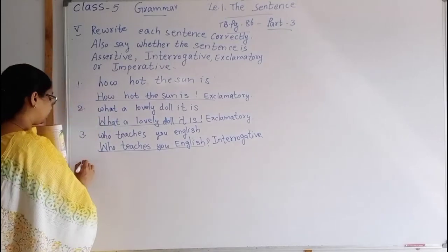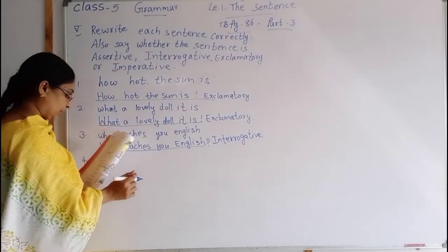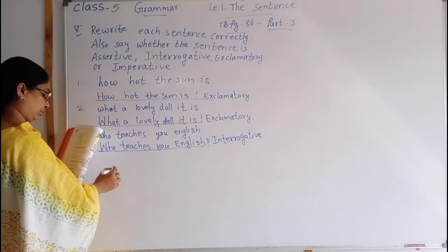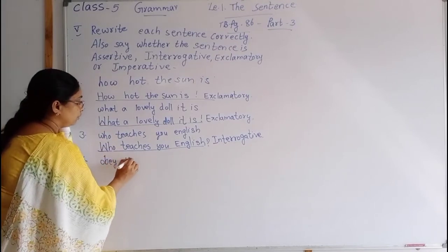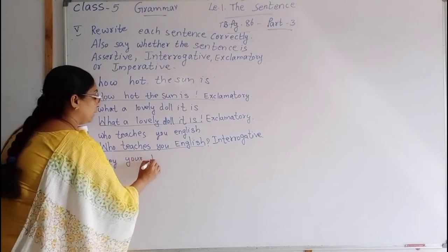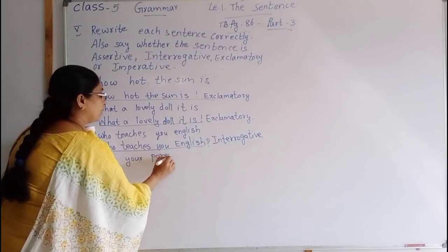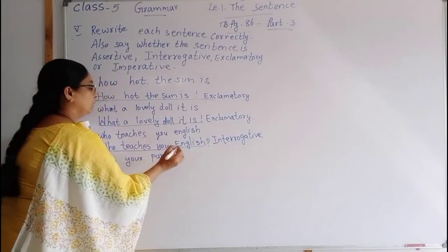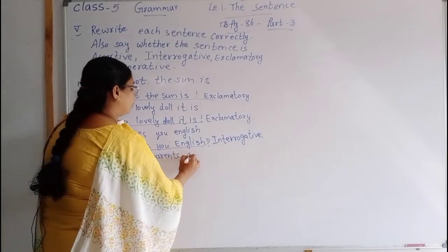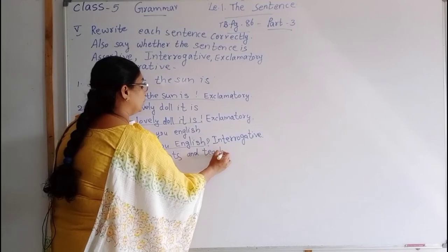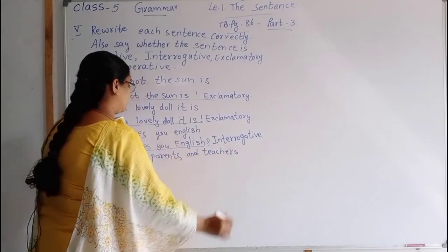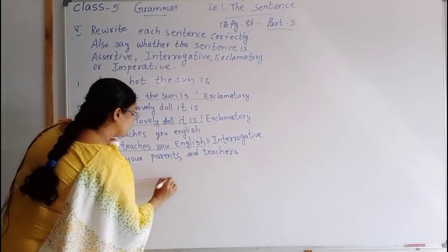Then the fourth one. The fourth question is, obey your parents and teachers. T-E-A-C-H-E-R-S, teachers. So the dash is there.